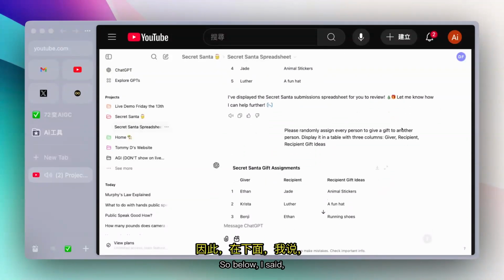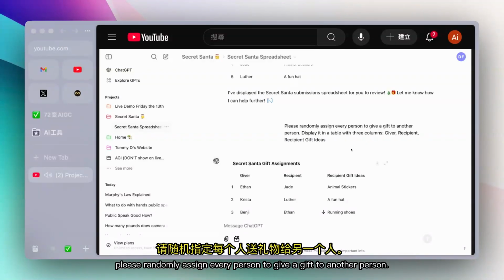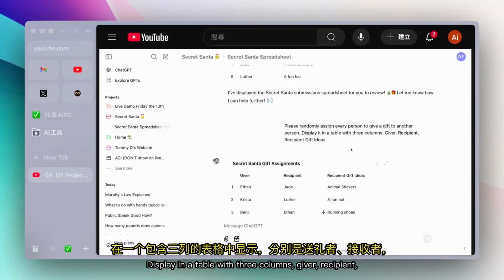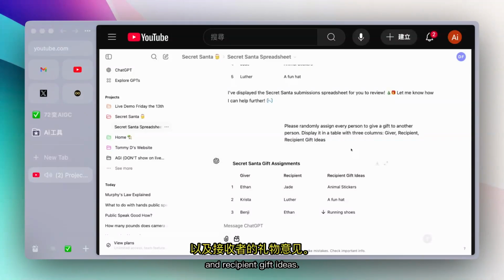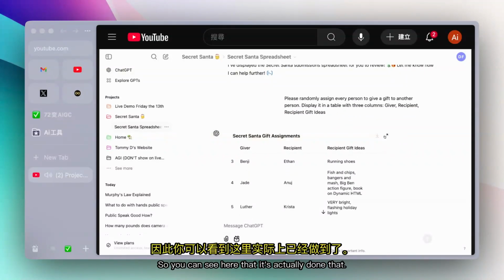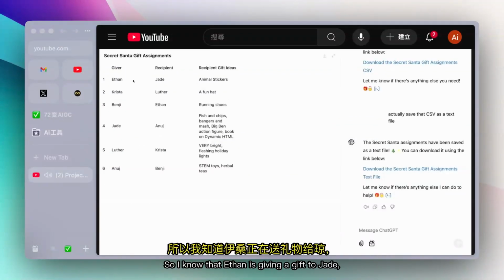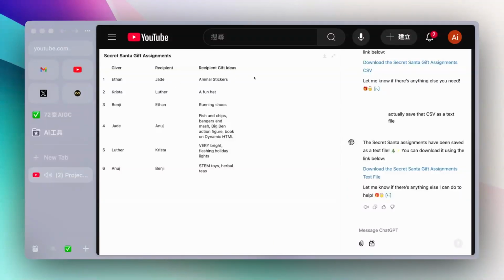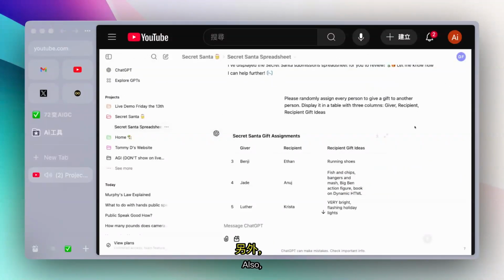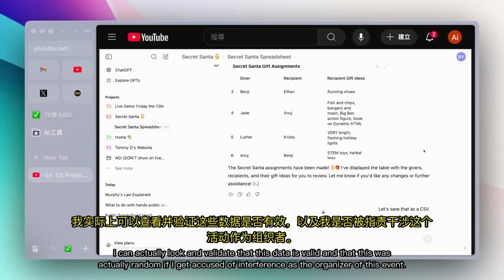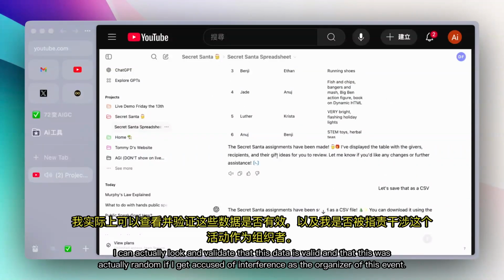Below, I said, please randomly assign every person to give a gift to another person. Display in a table with 3 columns: giver, recipient, and recipient gift ideas. You can see here that it's actually done that. So I know that Ethan is giving a gift to Jade, and Jade wants animal stickers. I can look and validate that this data is valid and that this was actually random, if I get accused of interference as the organizer of this event.